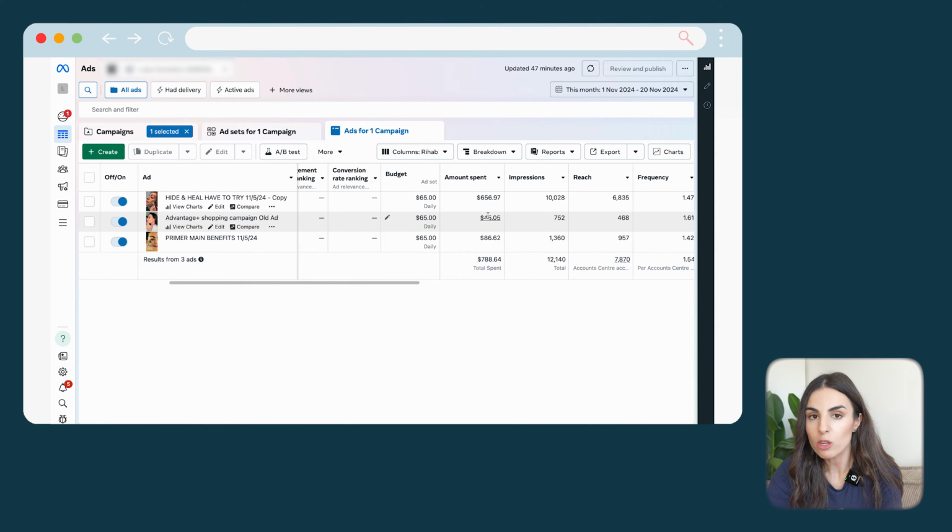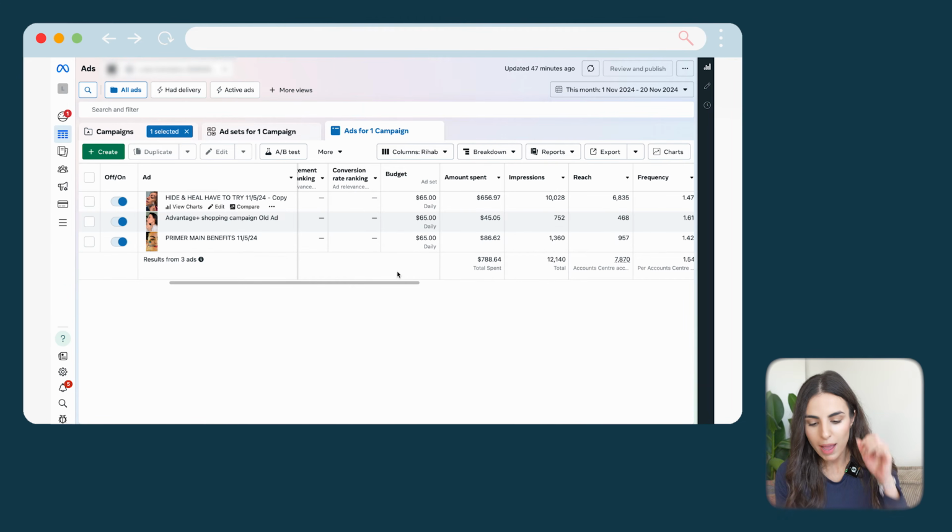Okay, so amount spent, again, it tells us where Facebook is spending all the money. If at a certain point we notice that Facebook is spending the money on the wrong ad, maybe this ad is not performing good anymore, this is when we should be taking action and killing this ad because it's not performing good anymore. Okay, I'm gonna tell you what's the most important factor to judge if an ad is performing well or not later in this video, so stay with me.